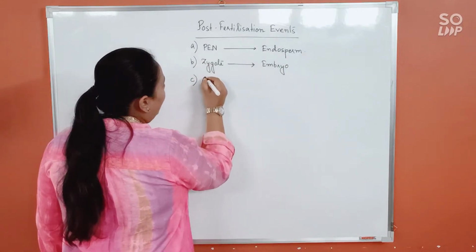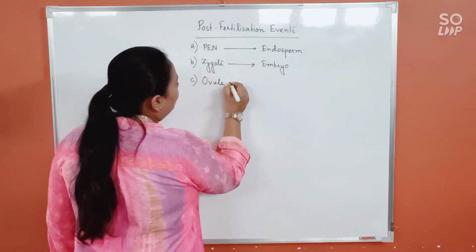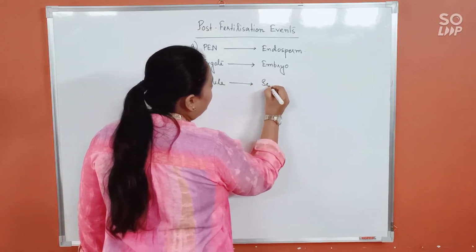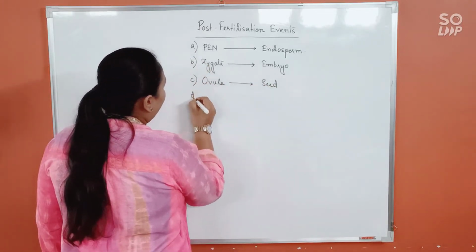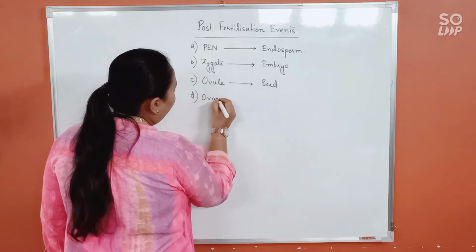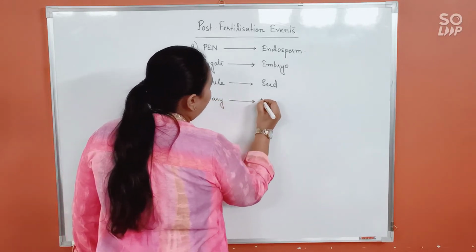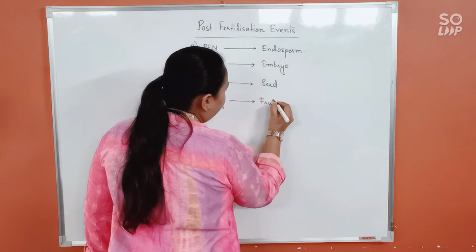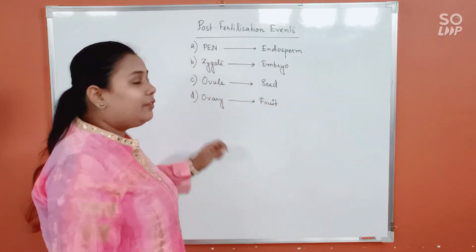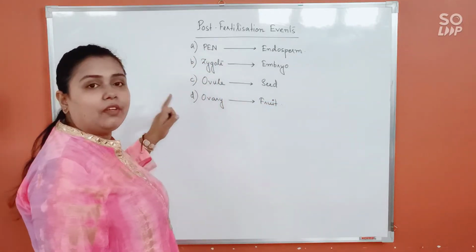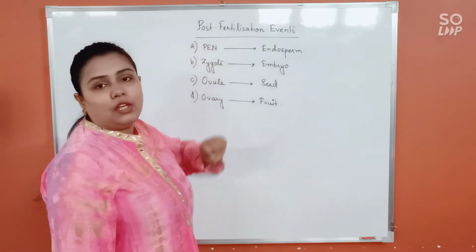Next is how ovule would develop into seed, and finally ovary into fruit. So these are the 4 events that would be regarded as post-fertilization events.